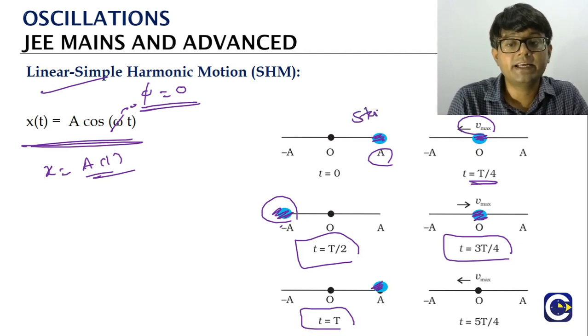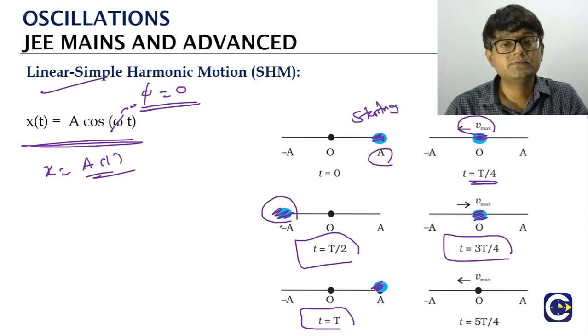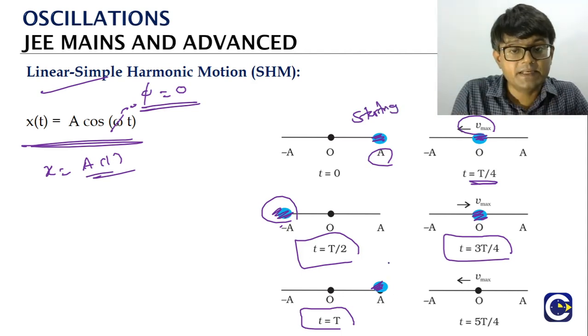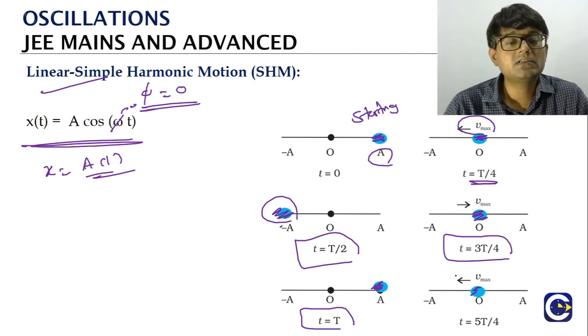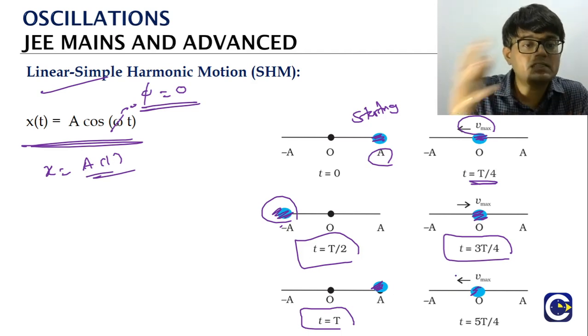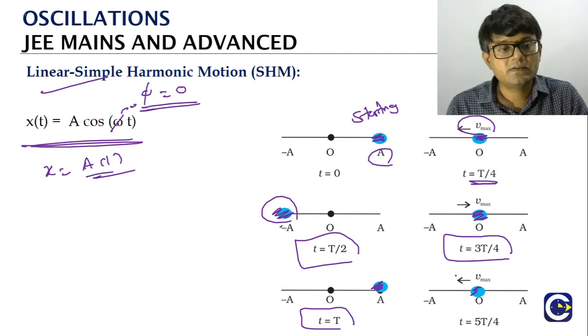So this is the starting point, right? We have come back here. And now the motion repeats. In another T by 4 time, again we will come back to the mean position, like this you can see. So this is how the motion of the particle in SHM is going to change.